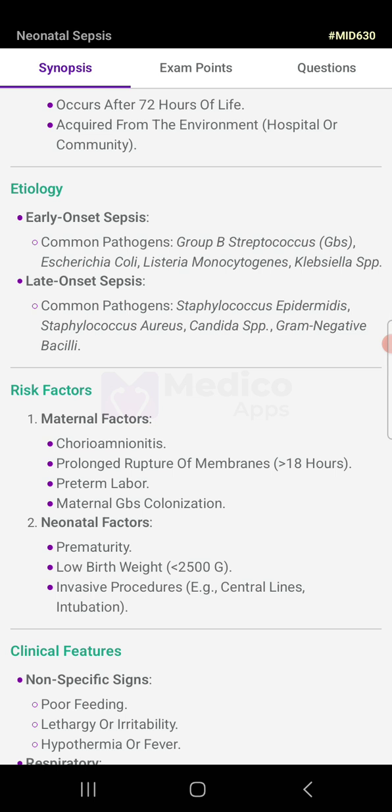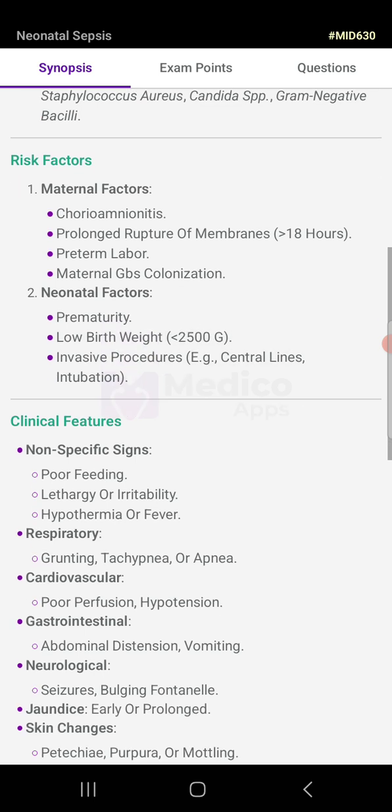Early onset sepsis. Common pathogen group is Streptococcus, E. coli, Listeria monocytogenes, Klebsiella species. Late onset sepsis. Common pathogens: Staphylococcus epidermidis, Staphylococcus aureus, Candida species, gram-negative bacilli.